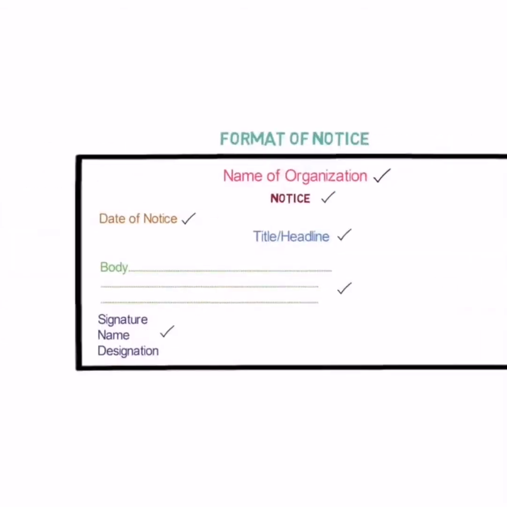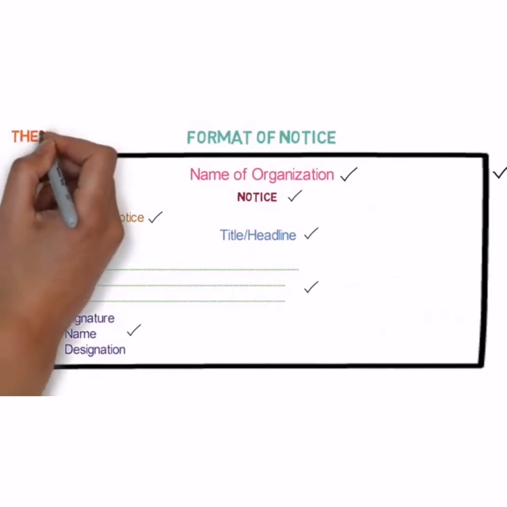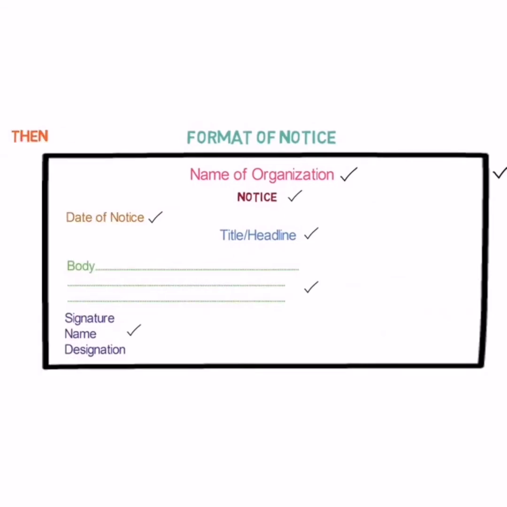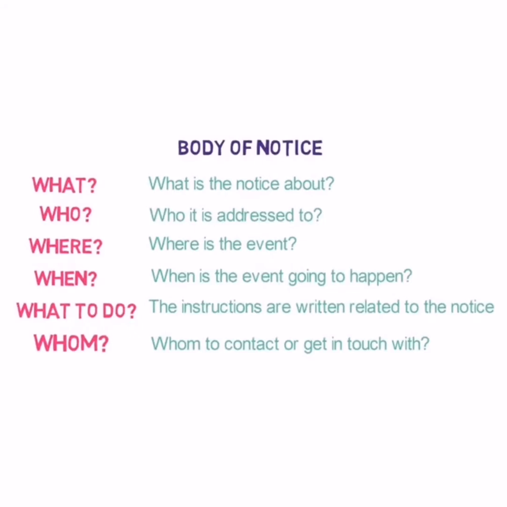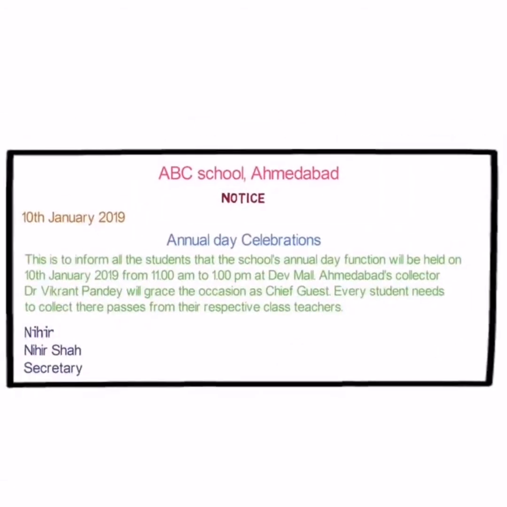Then we saw the format of notice writing. After that, we saw what needs to be there in the body of notice. And finally, we saw one example of notice writing regarding annual day celebration announcement.